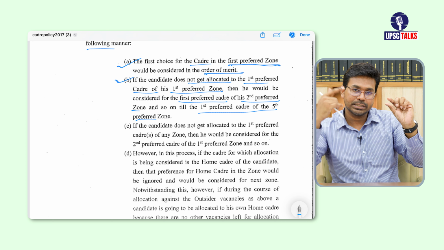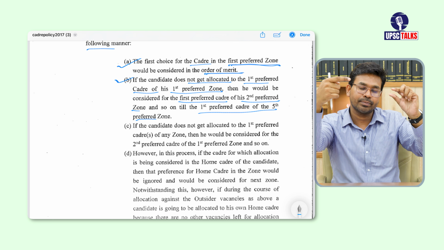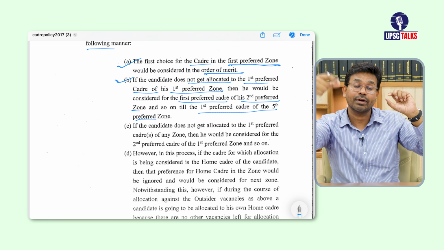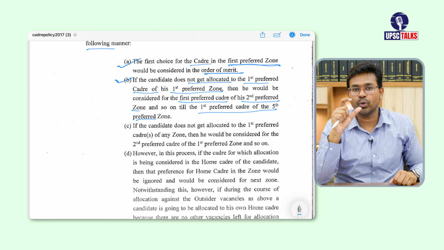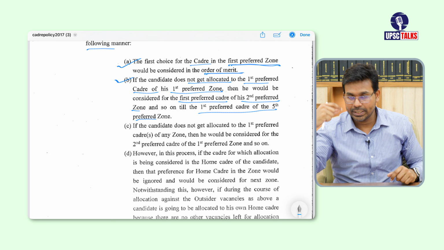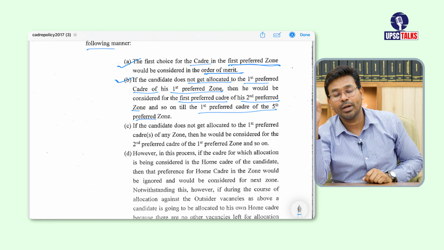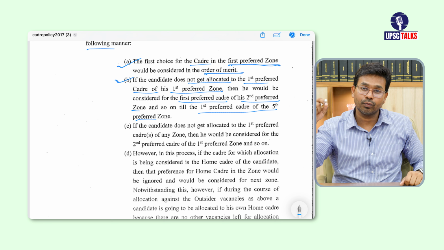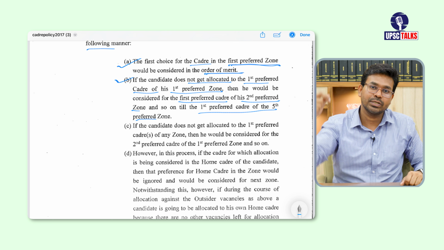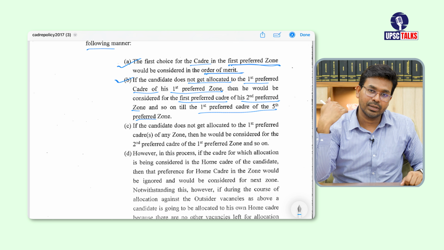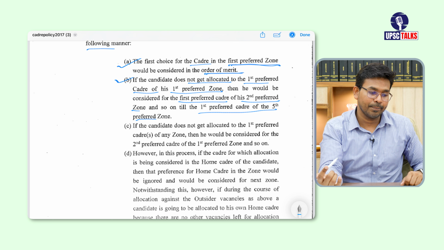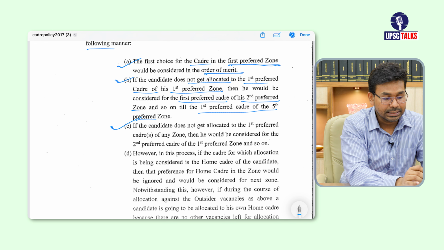Zone 1 first preference, zone 2 first preference, zone 3 first preference of cadres. Okay, within each zone you have selected a cadre where you have given first preference. So they are going to look for first preference across different zones. They will try to give you cadre accordingly. Okay, so after this first iteration is done, then they are going to go for the second iteration.